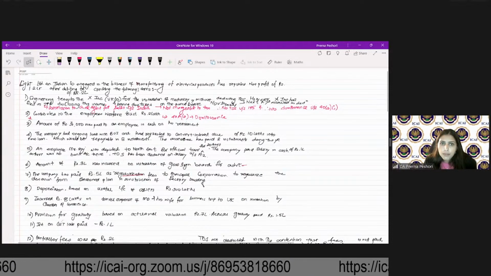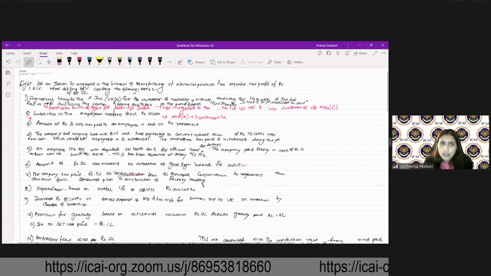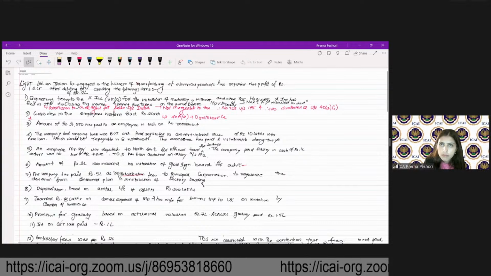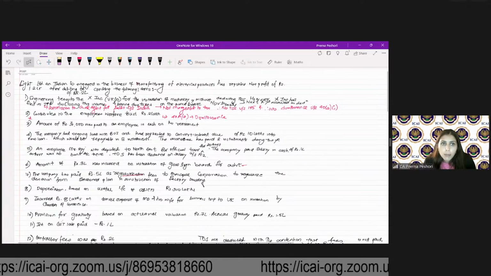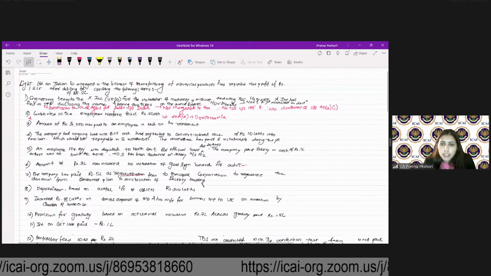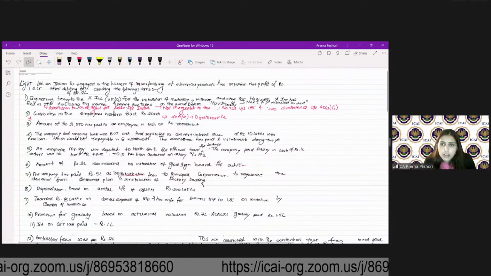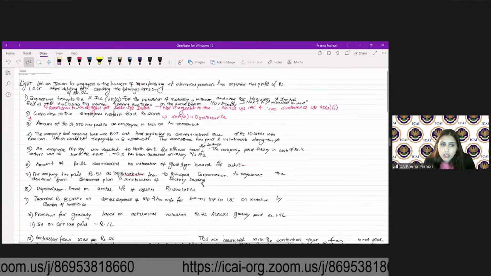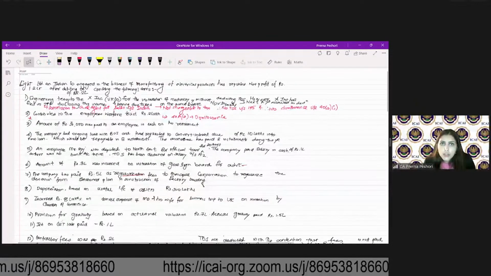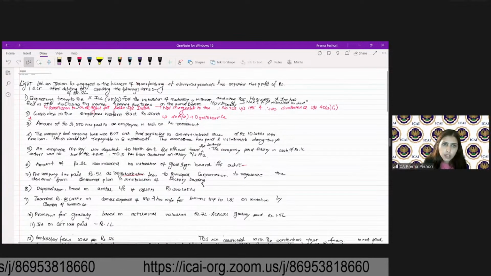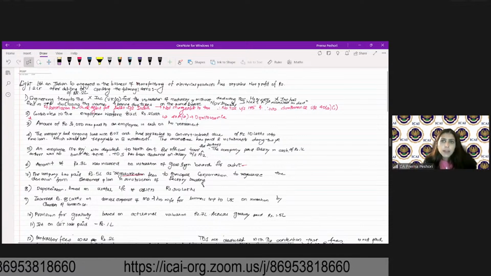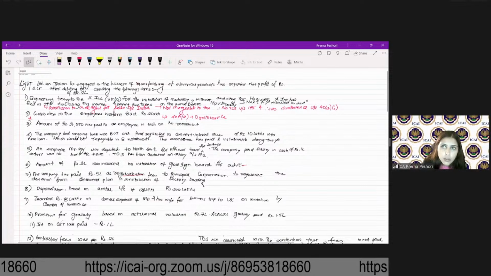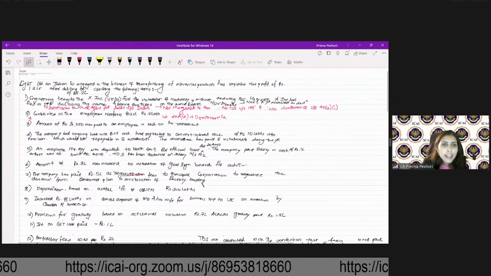Allowed, not allowed? Amount of 30,000 paid to an employee in cash on his retirement. Yes, it will be allowed. You're right. Because this is a terminal benefit or retirement benefit which is less than 50,000. So this will be allowed as deduction.